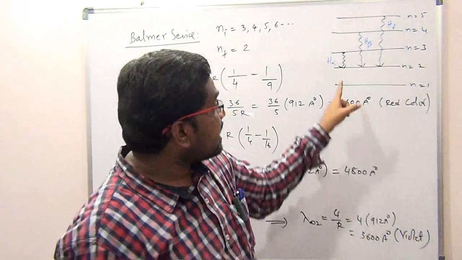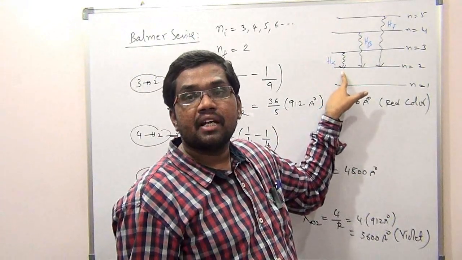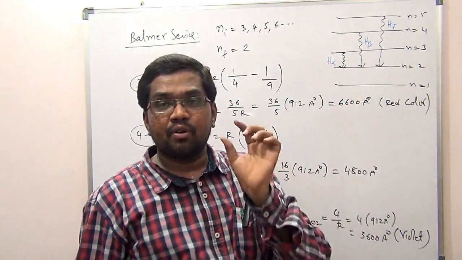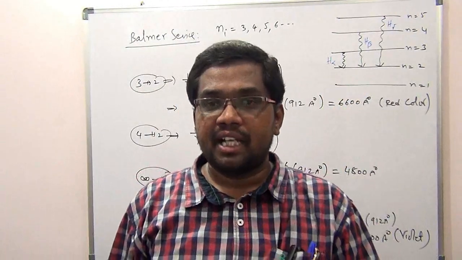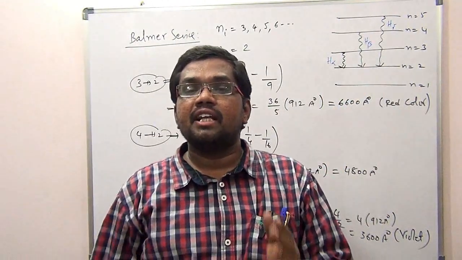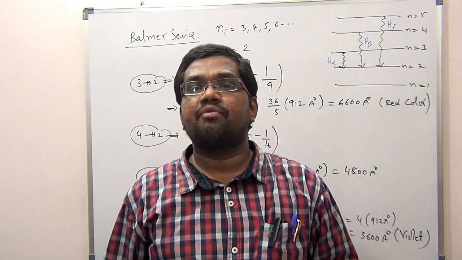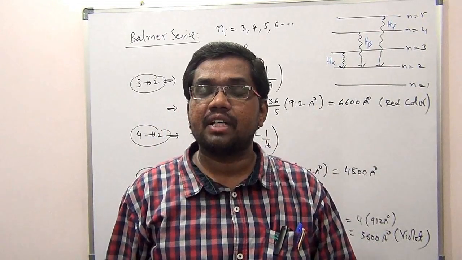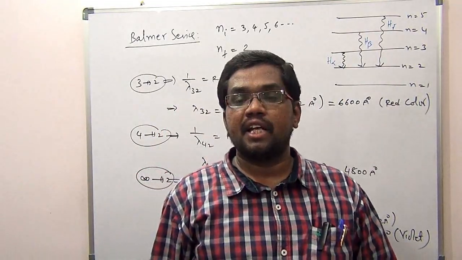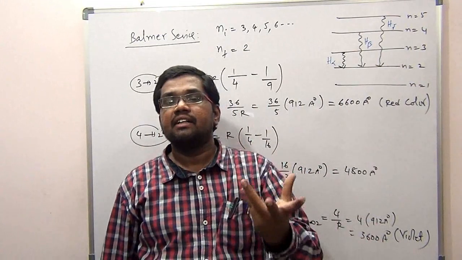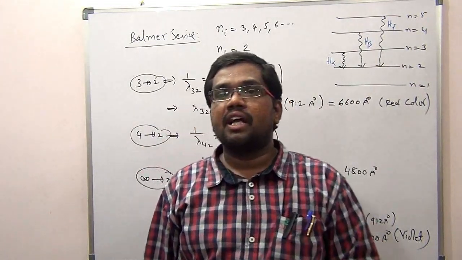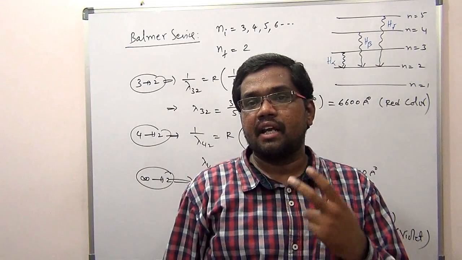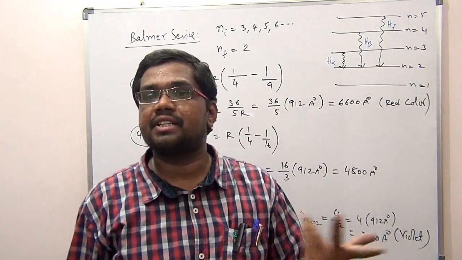So this is one line as we see it, but under a fine resolving microscope we found that there are more lines. A line splitting into a number of lines is known as fine structure. Bohr's theory is unable to explain the fine structure of emitted lines.